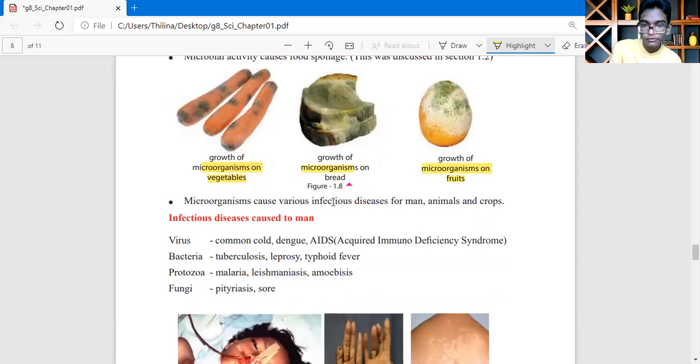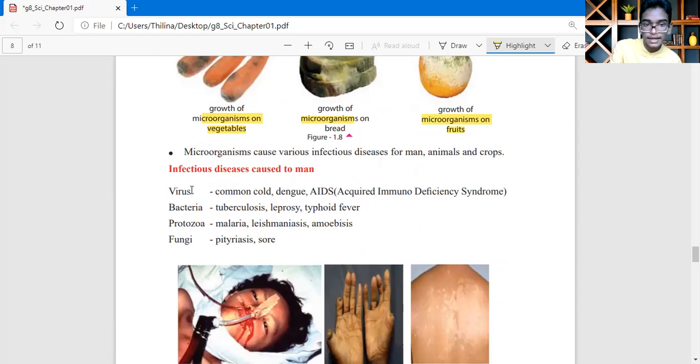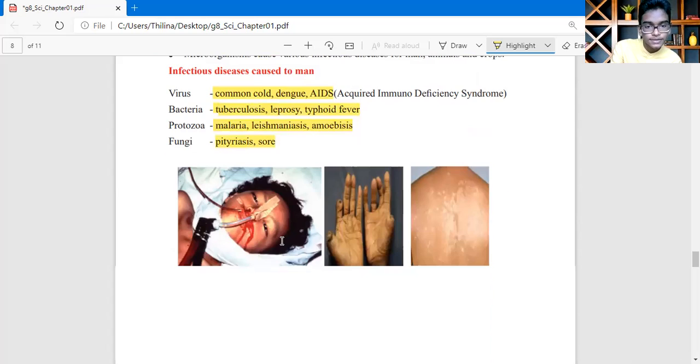Microorganisms cause various infectious diseases for man, animals, and crops. Let's see what they are. In the virus category: common cold, dengue, and AIDS. Then bacteria: tuberculosis, leprosy, and typhoid fever. Then protozoa: malaria, leishmaniasis, and amoebiasis. Then in fungi: pityriasis and so on.